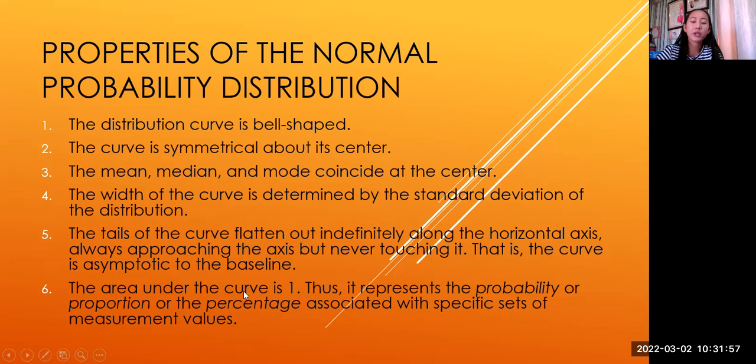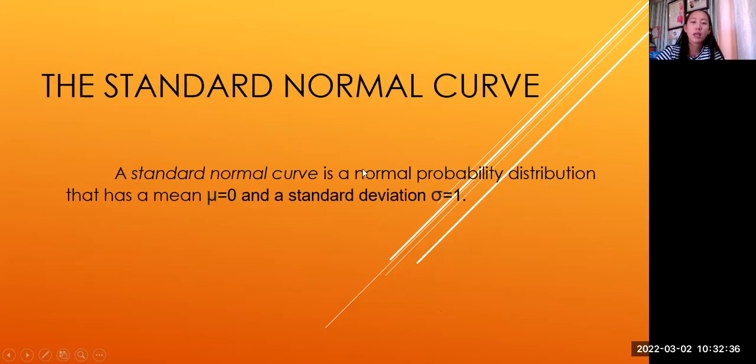Next, the area under the curve is 1. We will discuss that further next meeting. Yung area under the curve, yung mga nasa loob. If we will solve for that, it will be 1. Thus, it represents the probability or proportion or the percentage associated with specific sets of measurement values. So these are the properties of the normal probability distribution. Don't forget about it, okay? Noted, ma'am.